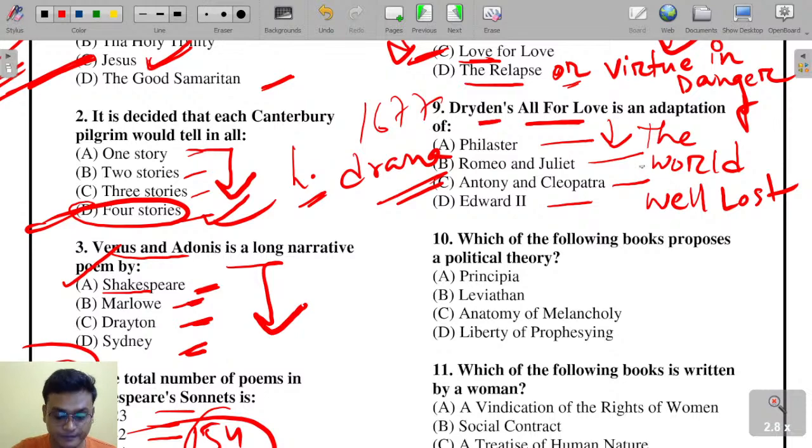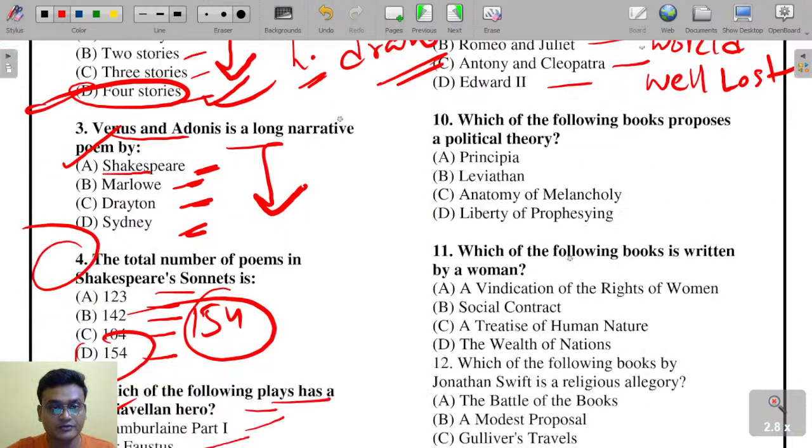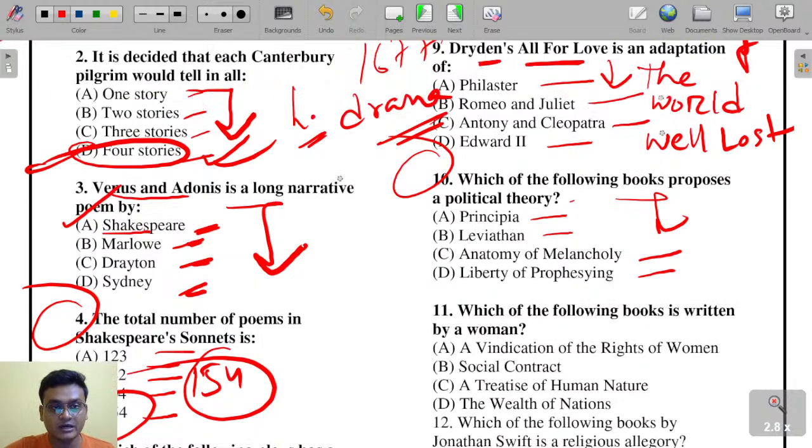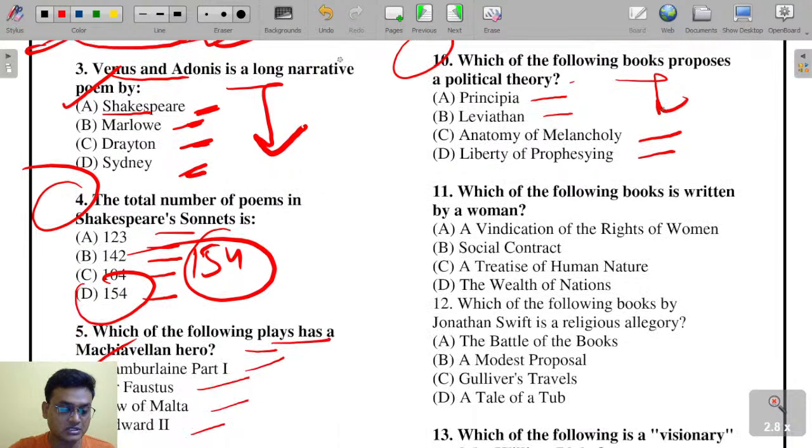Excellent, Sujit. Which of the following books proposes a political theory? Principia, Leviathan, Anatomy of Melancholy, Liberty of Prophesying. Dryden's All for Love has the subtitle The World Well Lost.